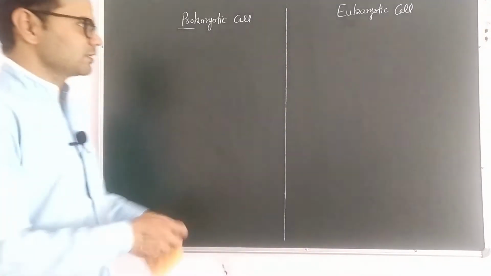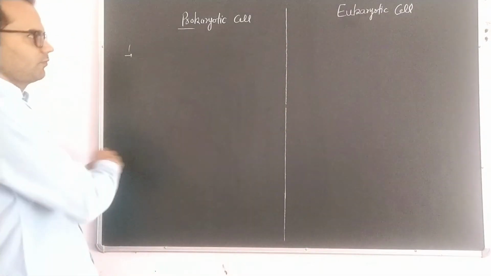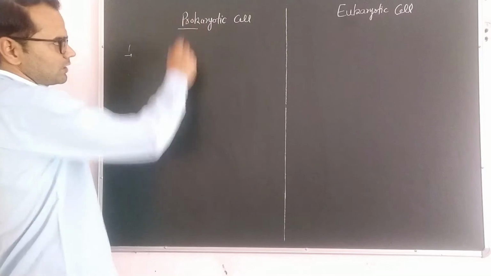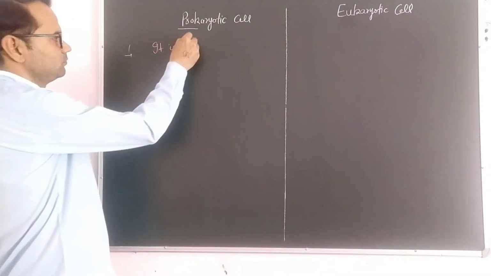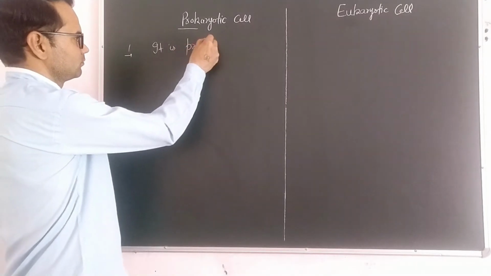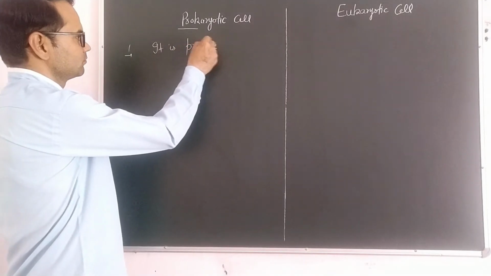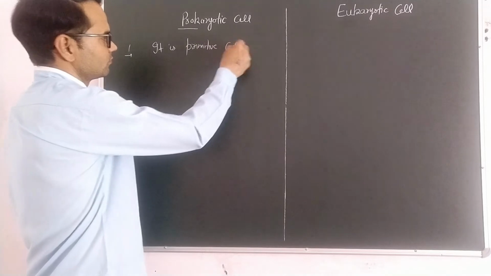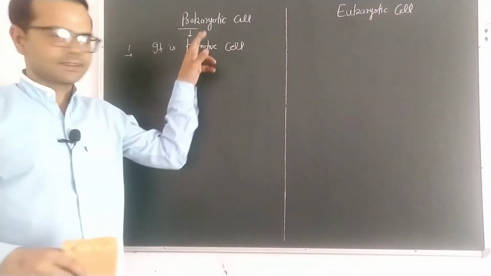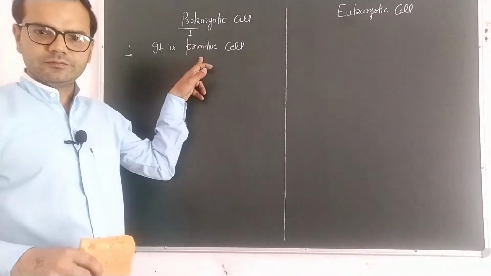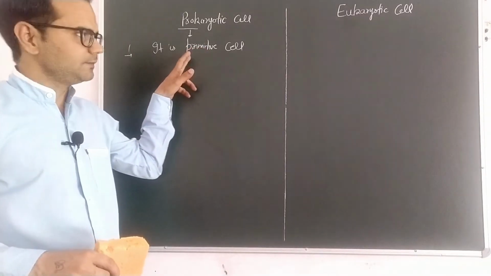Let's start. First difference is: pro stands for primitive, so we can say it is a primitive cell. Pro stands here for primitive, oldest type of a cell.